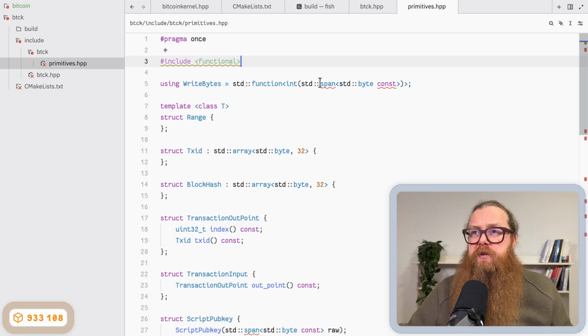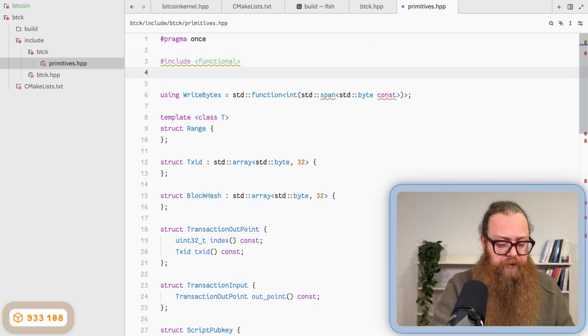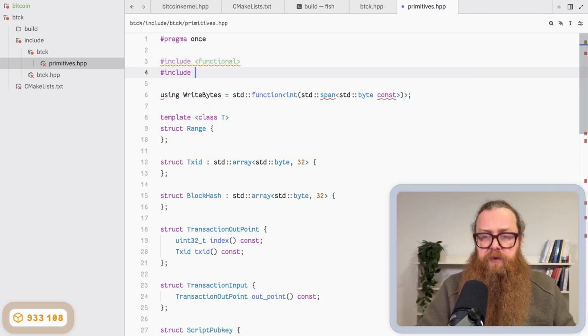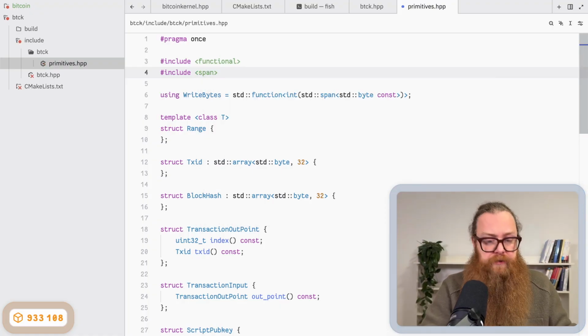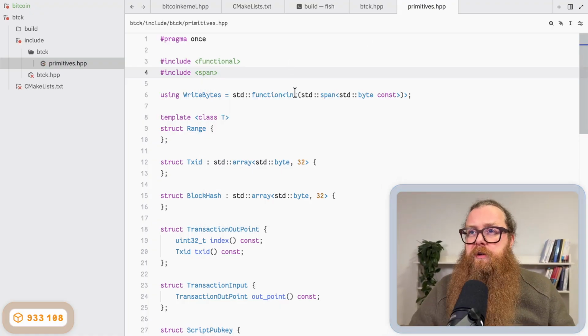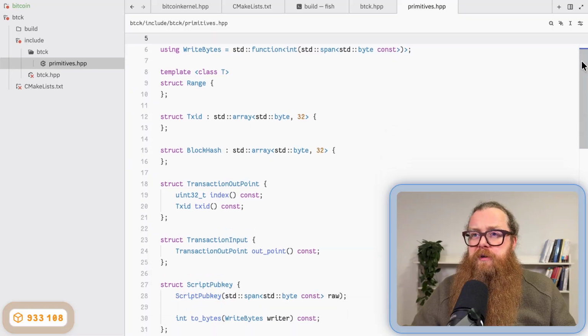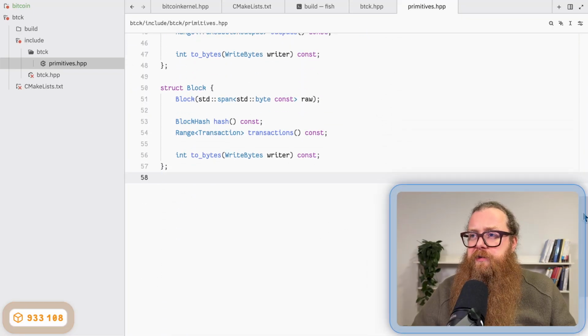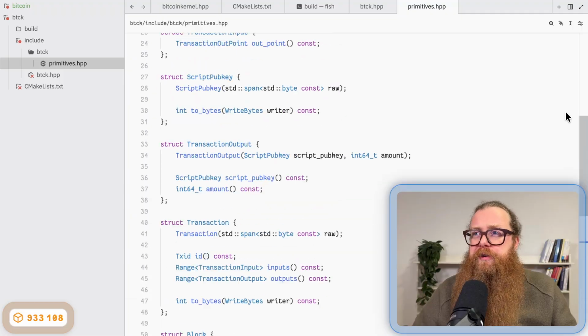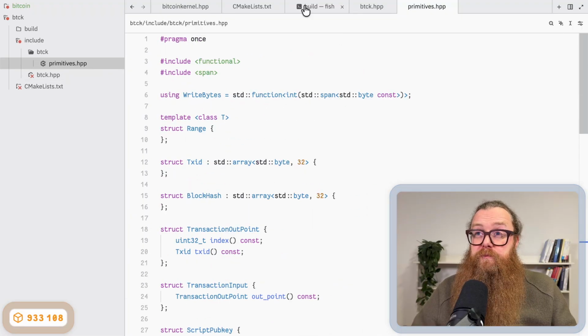And span is also missing, so I include span. And now it looks like all dependencies are satisfied. There are no squiggly lines anymore. That looks good.